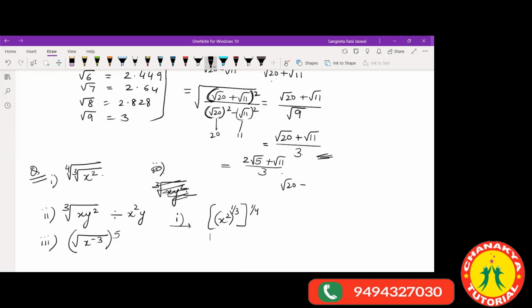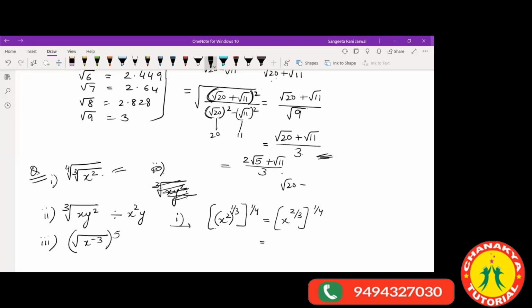Okay, so this is x square. See, now we are doing this part here. So this is x square inside here, and we have the cube root of this. If it is a cube root, then we always write it as 1 by 3. The fourth root is written as 1 by 4. Now further, we know that the powers are there, we can multiply the powers. So this becomes x raised to power 2 by 3, because 2 into 1 by 3 will give me 2 by 3. And now again outside I have 1 by 4 here.